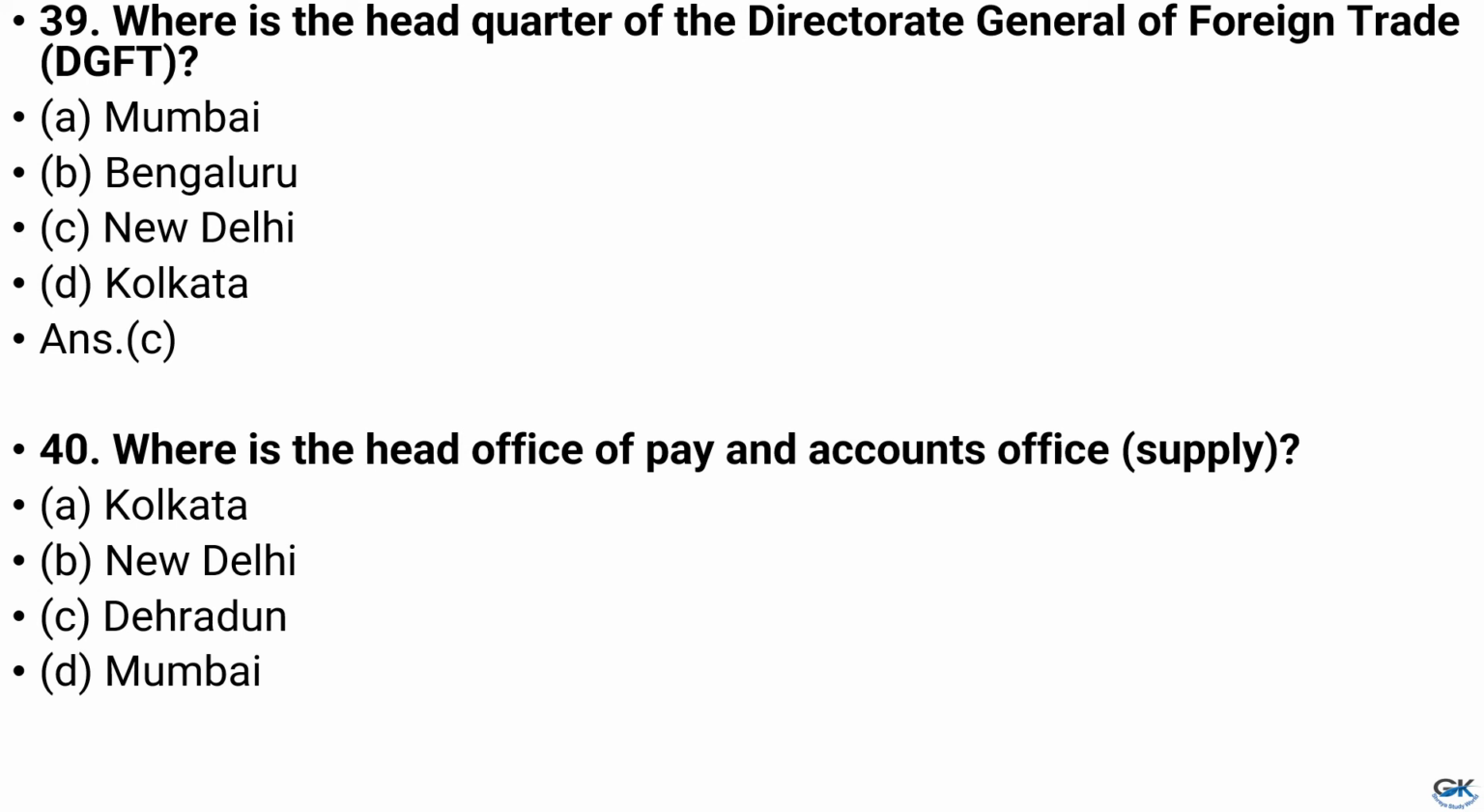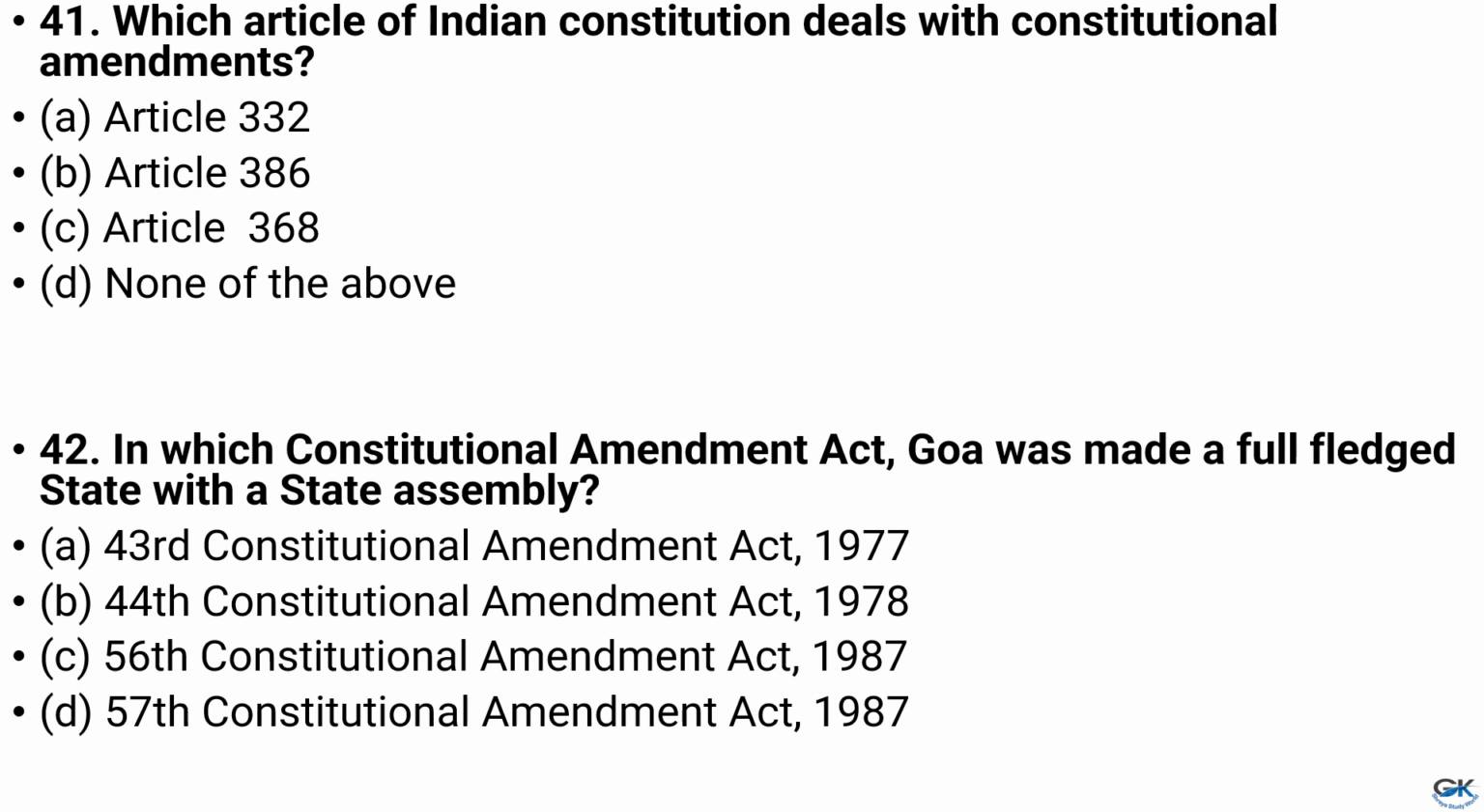Question number 40. Where is the head office of Pay and Accounts Office? Option A, Kolkata, B, New Delhi, C, Dehradun, D, Mumbai. And the answer is option B, New Delhi. Question number 41. Which article of Indian Constitution deals with constitutional amendments? Option A, Article 332, option B, Article 386, option C, Article 368, option D, none of the above. And the answer is option C, that is Article 368.